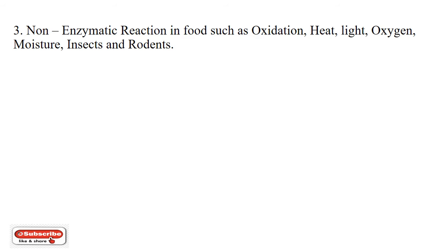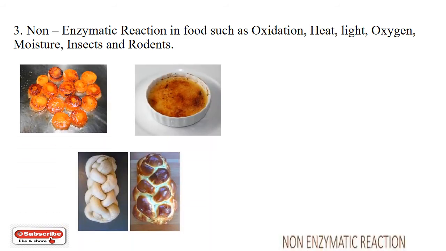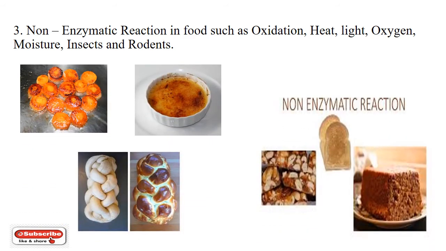Number 3. Non-enzymatic reaction in foods such as oxidation, heat, light, oxygen, moisture, insects and rodents. Insects and rodents damage the food, vegetables, cereals and pulses. These are some of the examples of non-enzymatic reaction in foods, called the Maillard reaction.